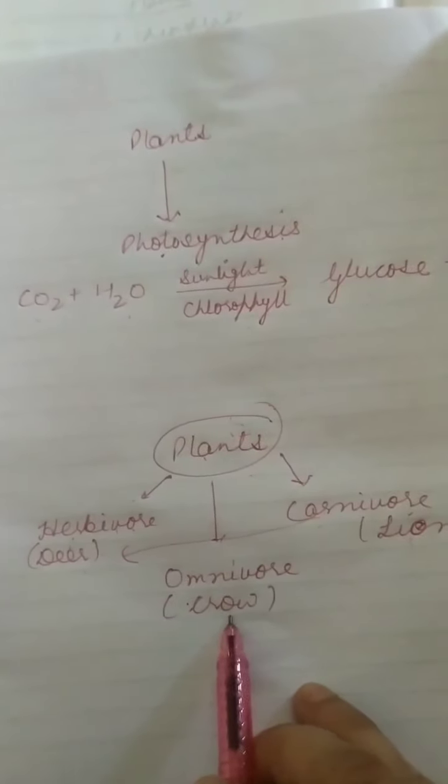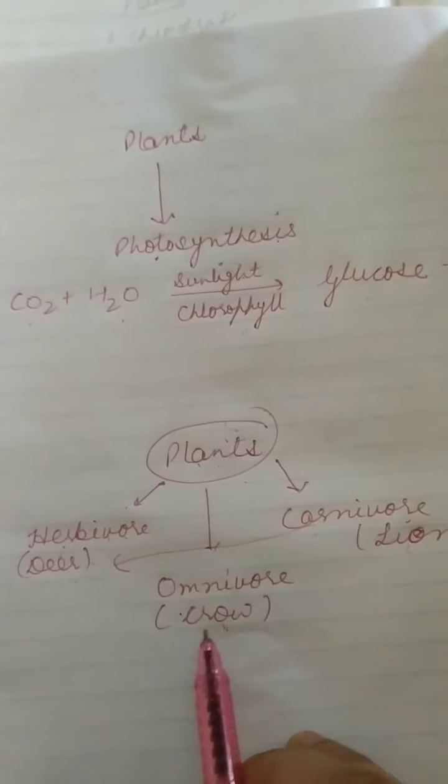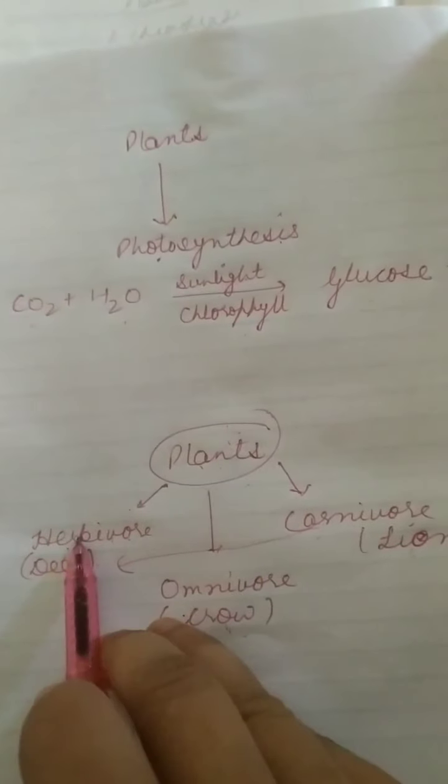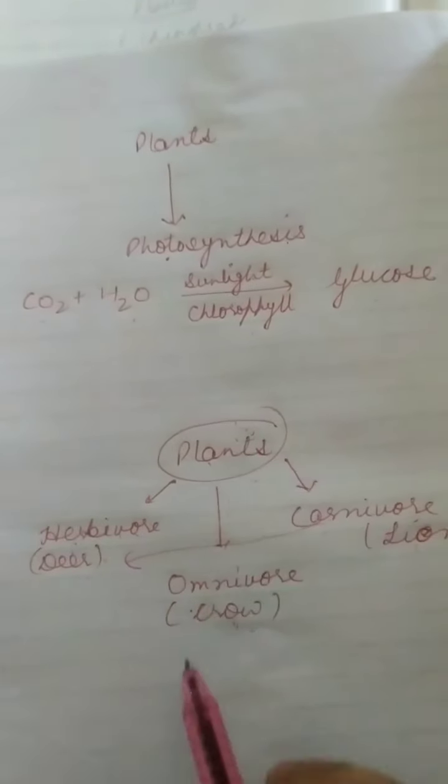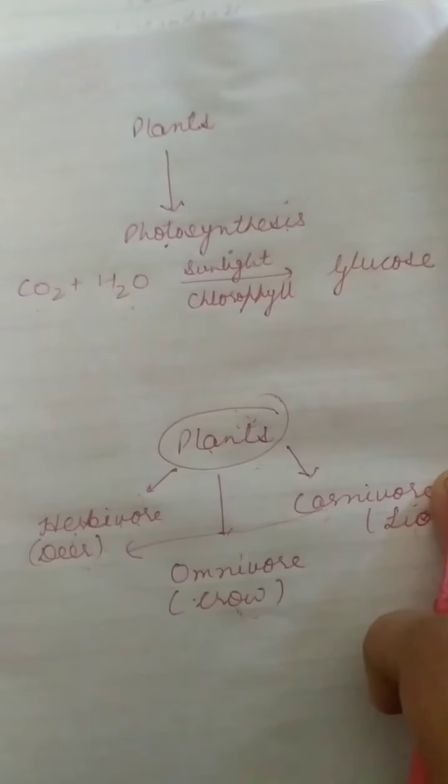Same case here also. For example, crow, bear, they all are omnivorous, and they all depend on the herbivores, and herbivores depend on the plants. So all the organisms directly or indirectly depend on the plants.